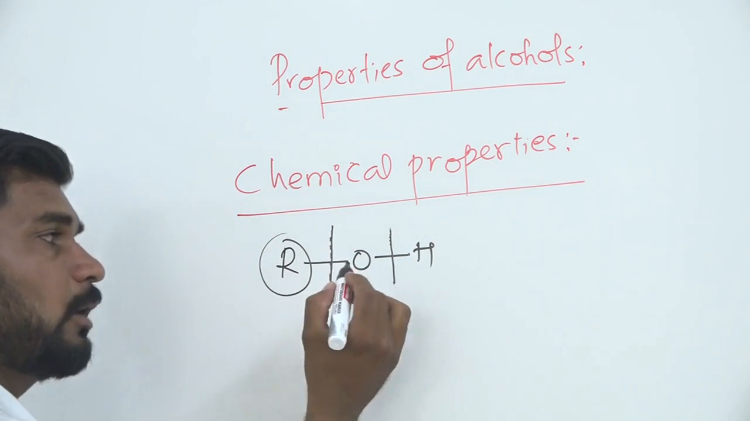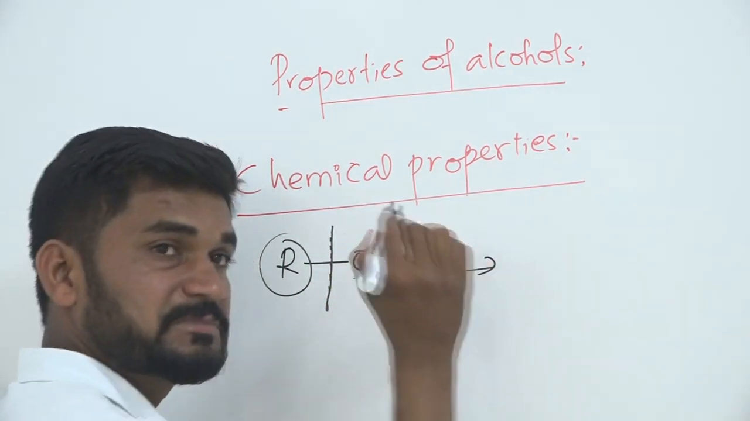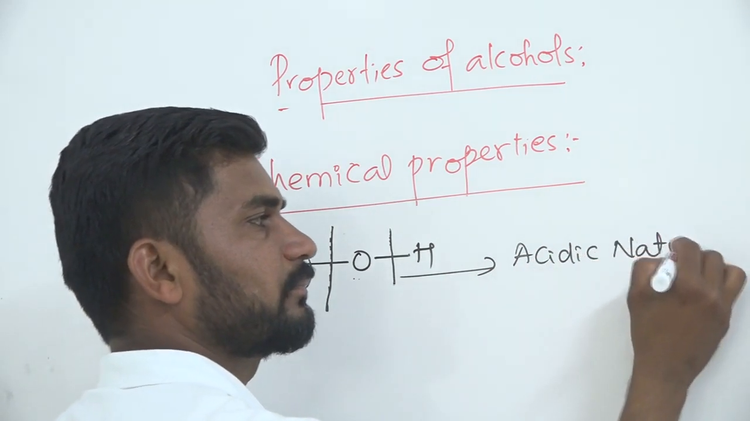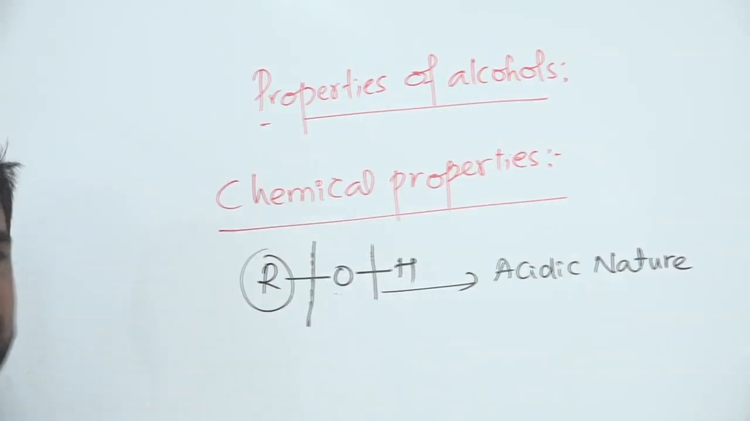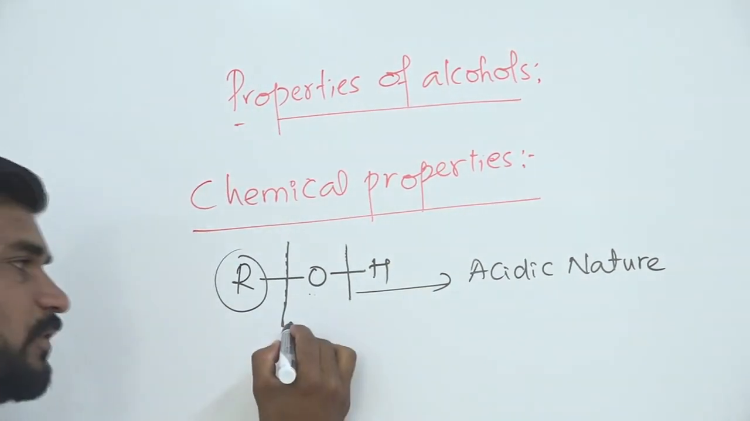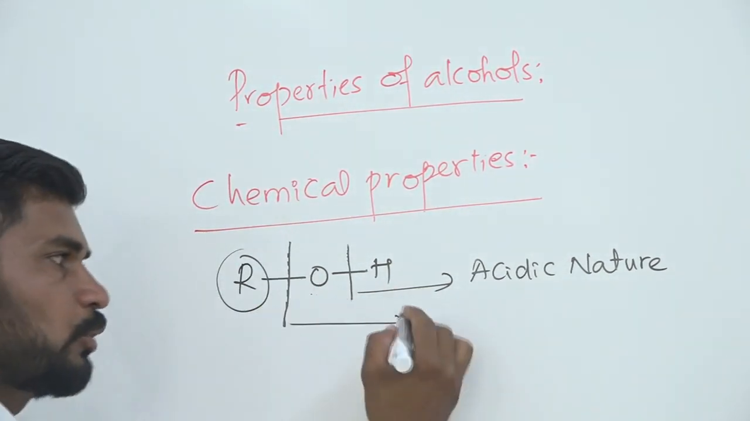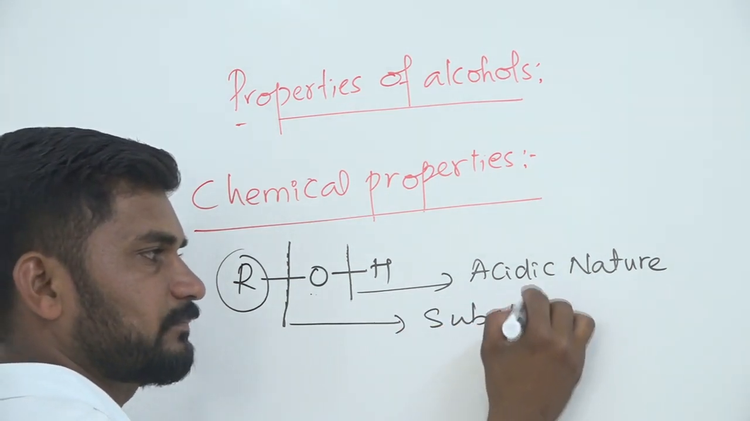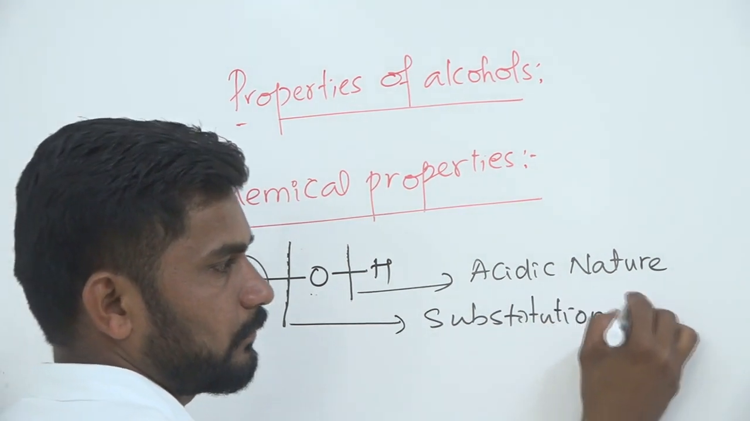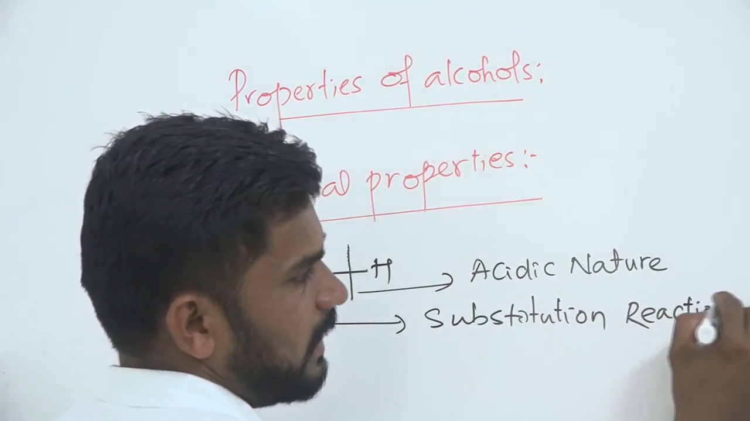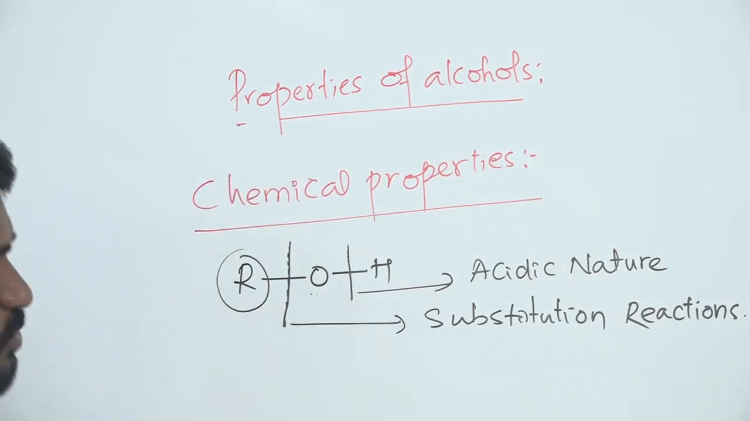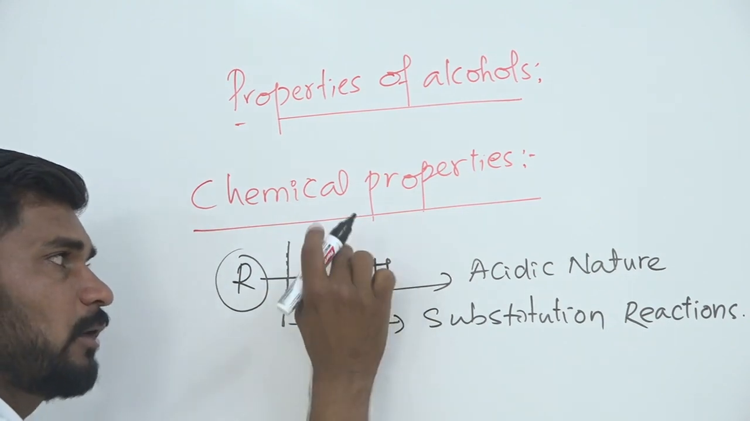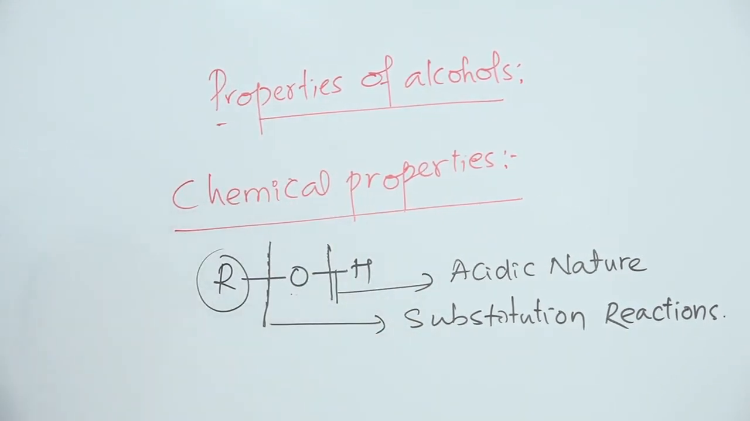If we break the bond between oxygen and hydrogen, it explains the acidic nature of alcohols. If we break the bond between the alkyl group and the OH group, it explains some substitution reactions. So the first one is reactions involving cleavage or breaking of the bond between oxygen and hydrogen atom.